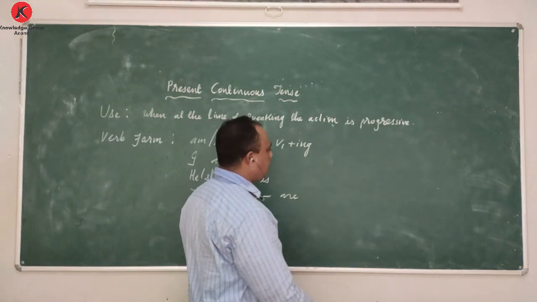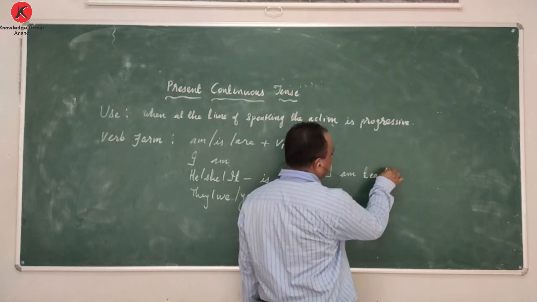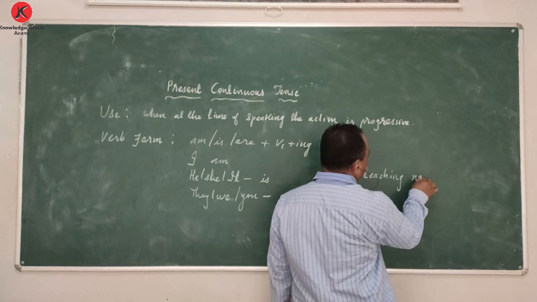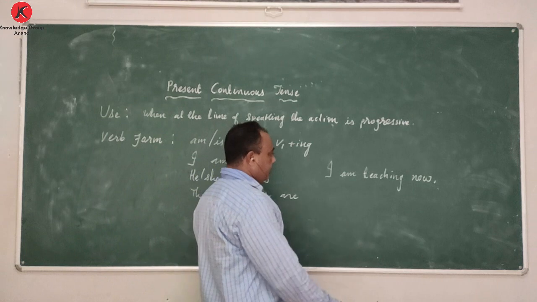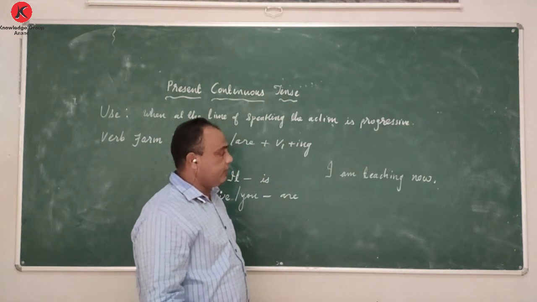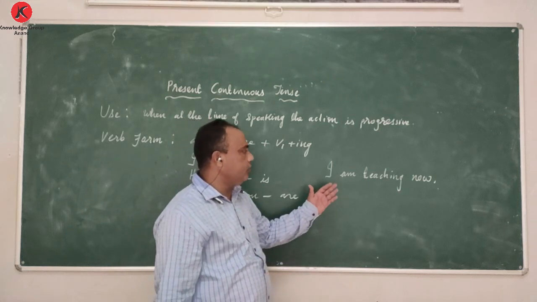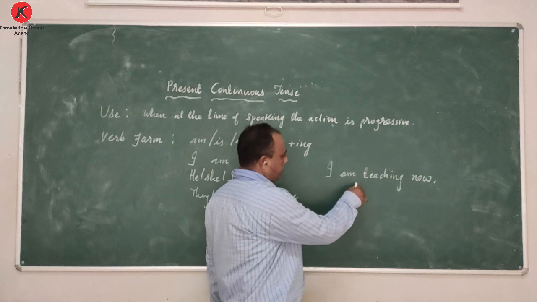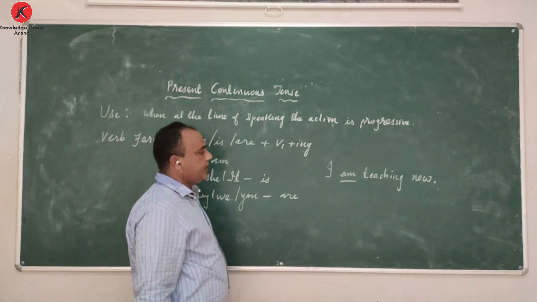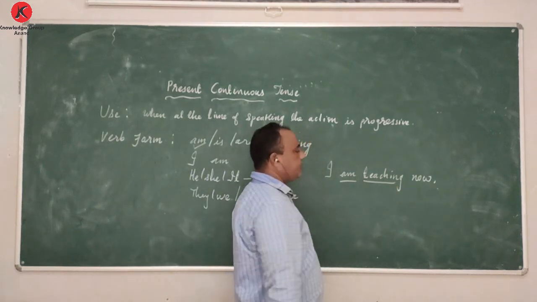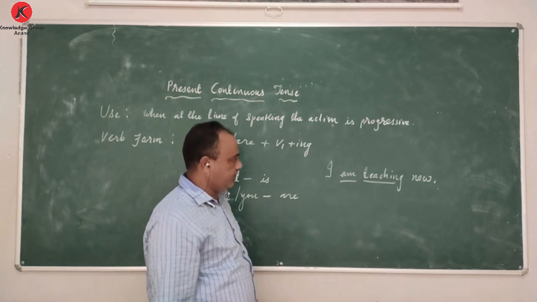For example, right now I can frame the sentence: I am teaching now. When I am speaking, at that time you can notice that the action is continuous. At the time of speaking, I am teaching now. So for I, I have used am, then V1 plus ing: teach, then ing, teaching.